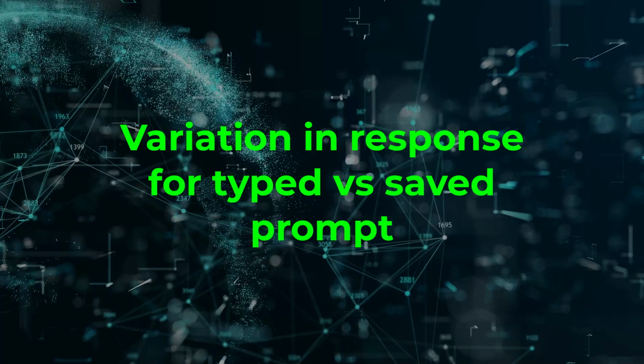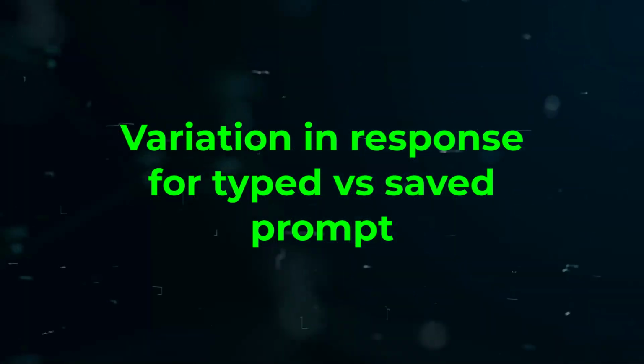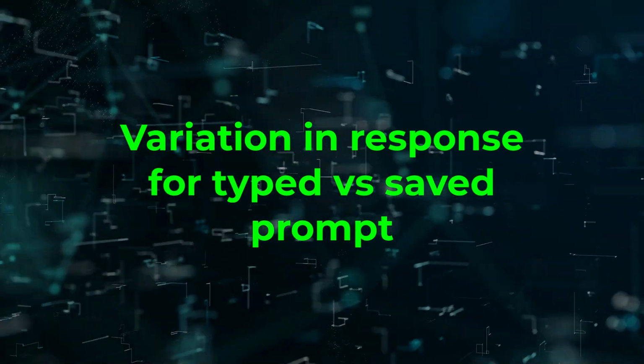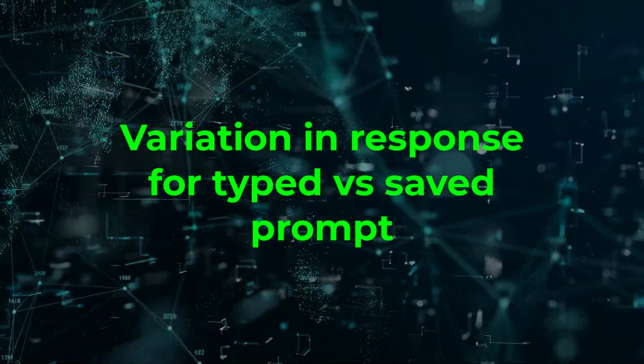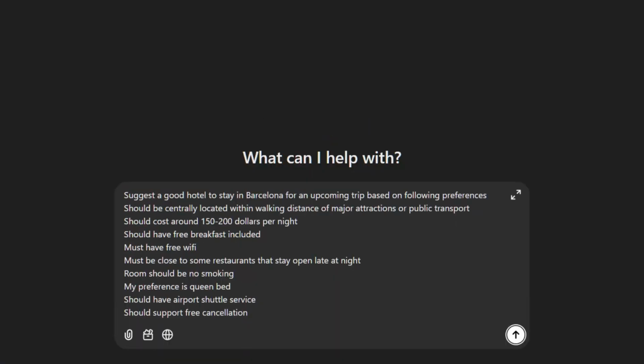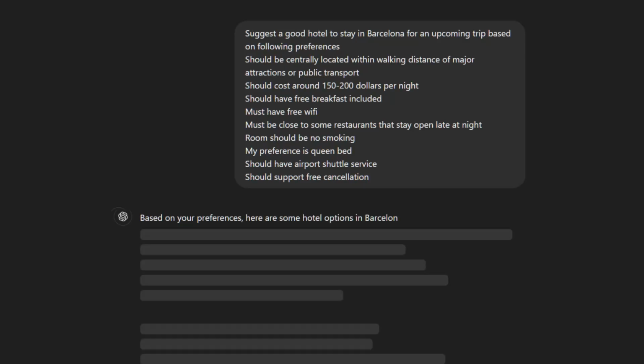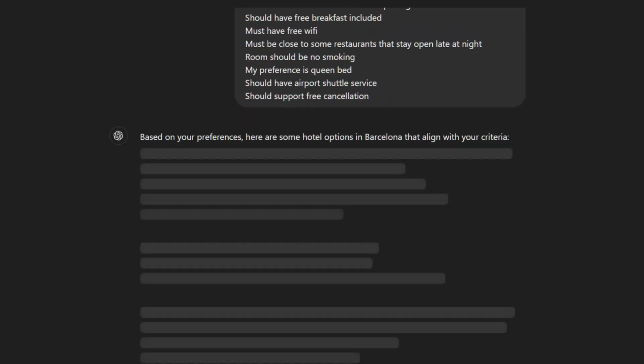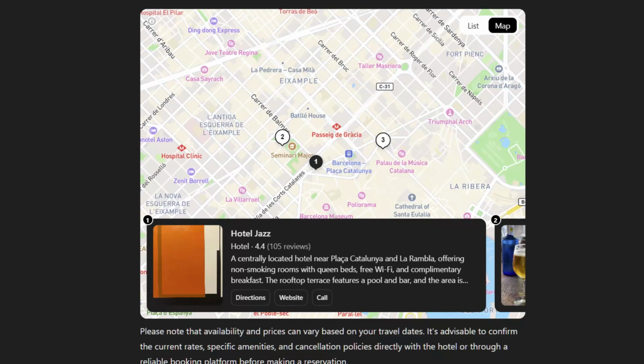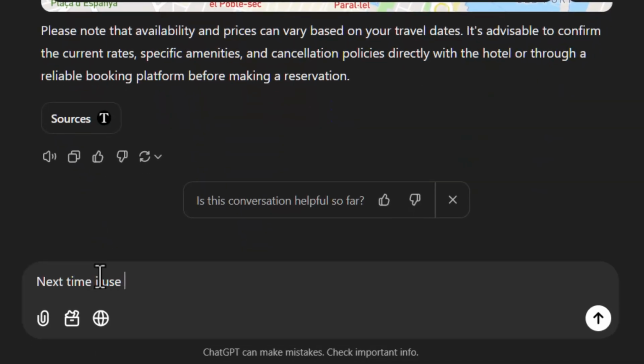Why might the AI give different results when using saved preferences compared to typing them directly? Here are a few reasons. The AI might access different data sets or prioritize results differently depending on how the query is phrased. When you directly type preferences, the AI might apply stricter filters than it does with shorthand, leading to slightly different